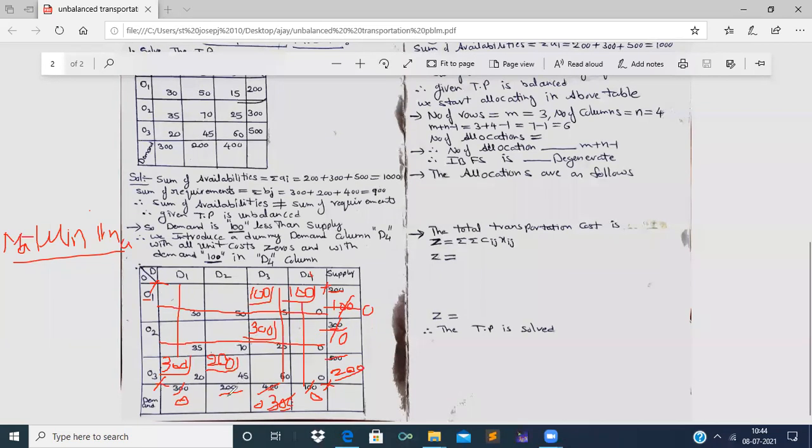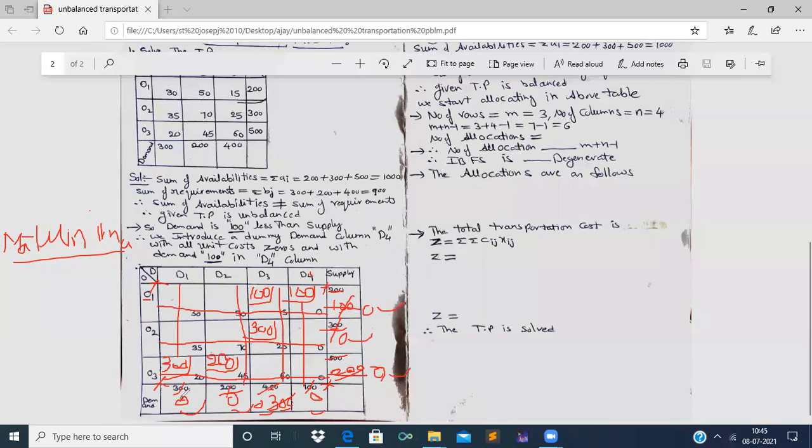Now, we strike off 200 demand, it becomes 0. And we strike off 200 supply, it is also 0. And now we strike off the column as the column demand is made 0, and we strike off the row as the row supply is also made 0. Now if we observe every row and column, every supply is made 0 by allocating, and all demands are made 0 by allocating. So now all demands are being satisfied by these supplies.